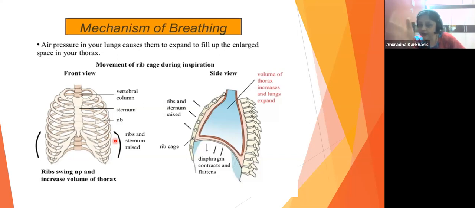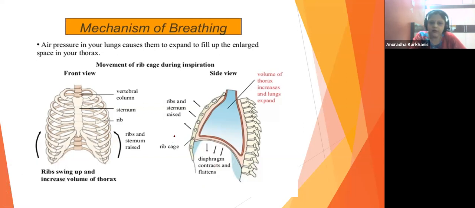Look at the side view, the cross sectional view, and see what happens. The very first thing to understand is the diaphragm. The diaphragm is dome shaped, and this dome shaped diaphragm will now come down. See, the arrows are coming down. So the diaphragm contracts and flattens. Once upon a time the diaphragm was like this over here. I'll draw it and show you how it was.